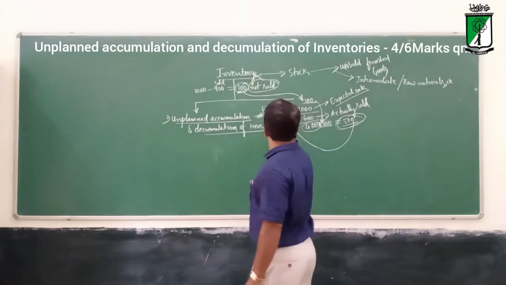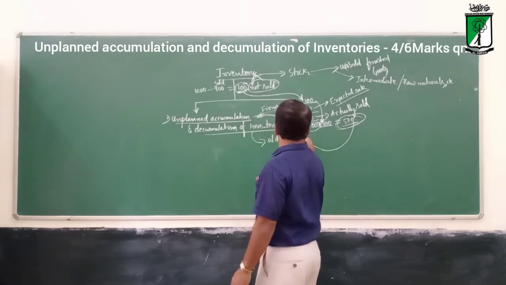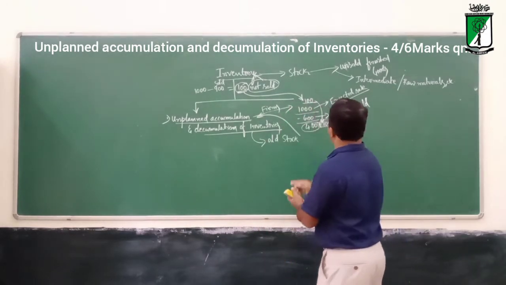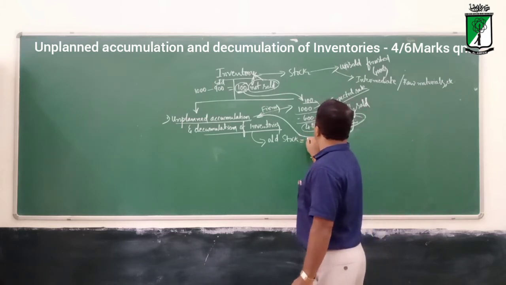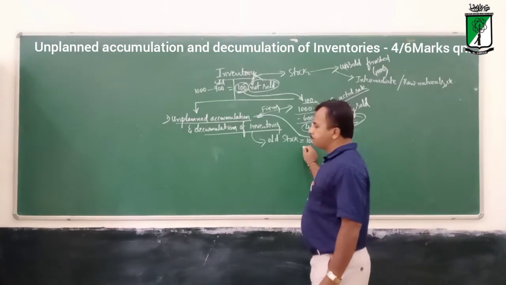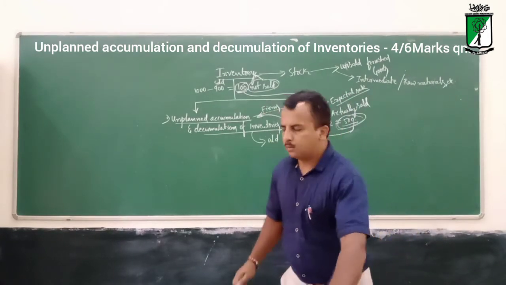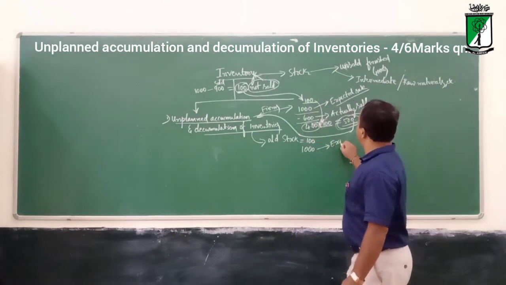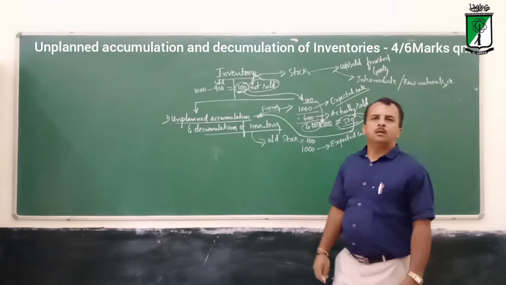The old stock is 100, and the expected sale, let us assume, is 1000.